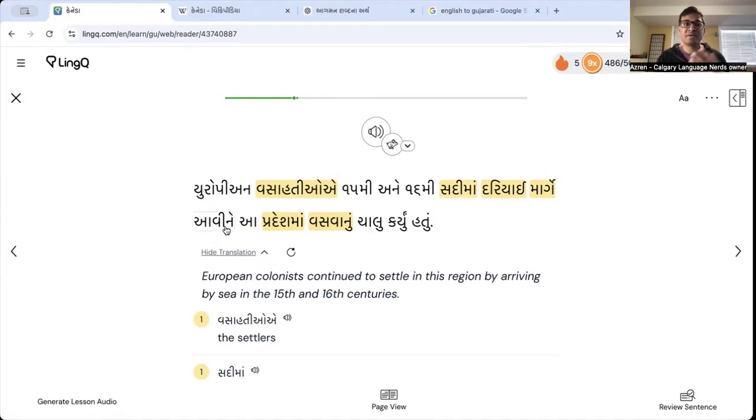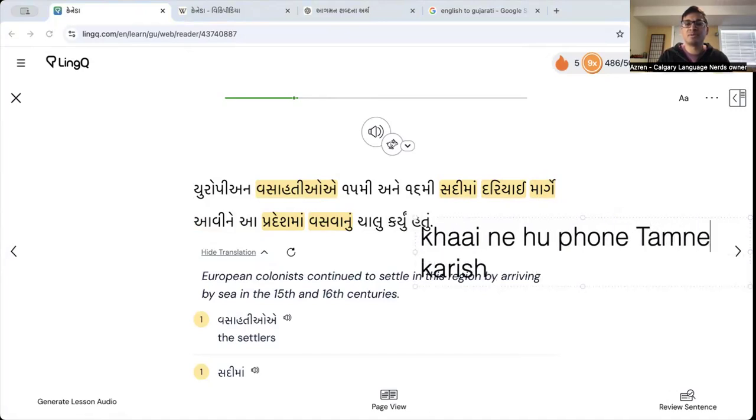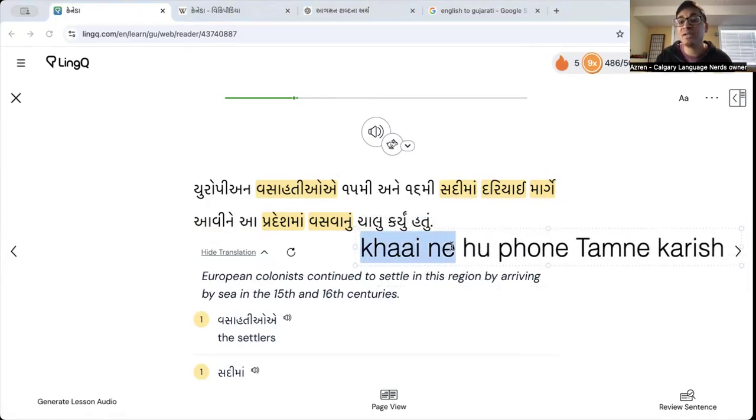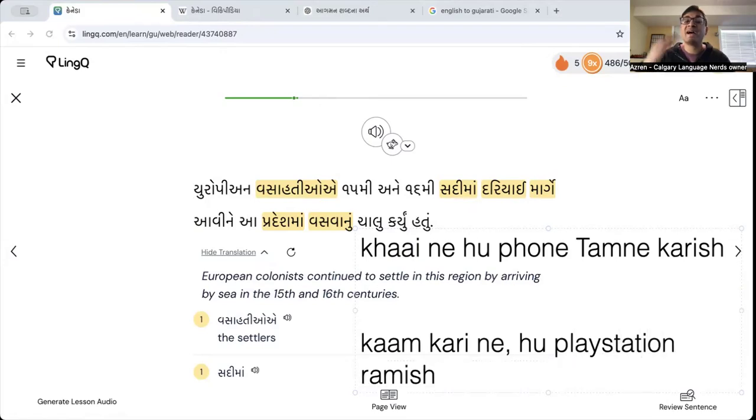So આવીને, this is a very common sentence pattern in Gujarati. So like, hi ne હું phone કરીશ. તમને ફોન કરીશ maybe. So after eating, ખાઈને is like after eating. After eating, I will phone you. Or I could say like કામ કરીને after doing work, હું PlayStation રમીશ. After eating, or sorry, after doing homework, I will play PlayStation. So here it's avine. You'll always notice these I's, kaine, karine, avine, right?